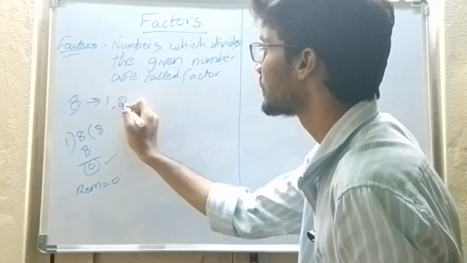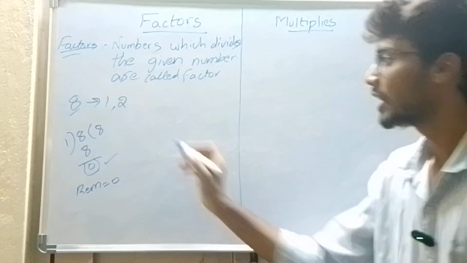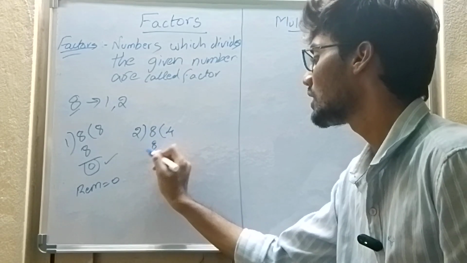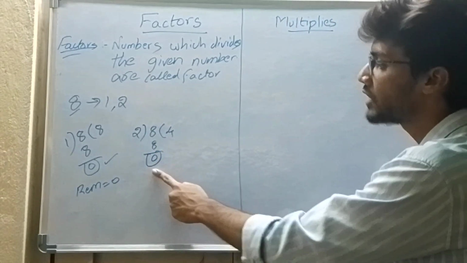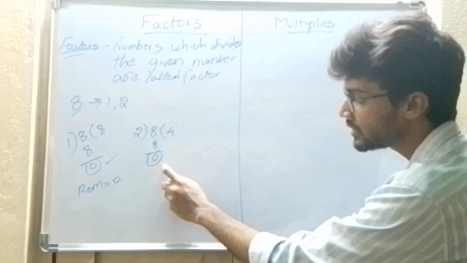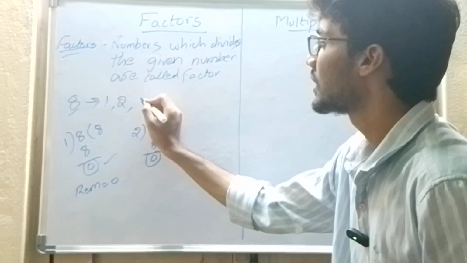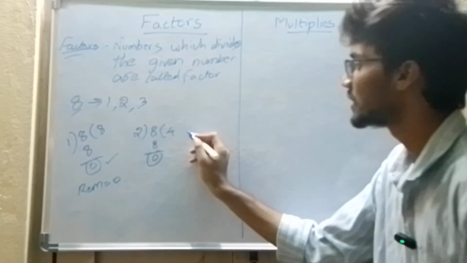Likewise, if I take 2, does 2 divide 8? Let us check. 2 4s are 8. So the remainder is 0. Then 2 will definitely divide 8. Will 3 divide 8? Let us see.